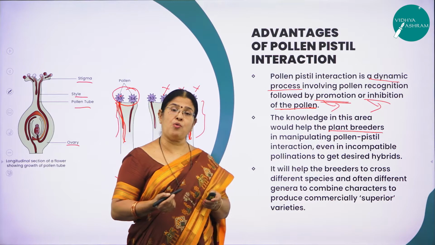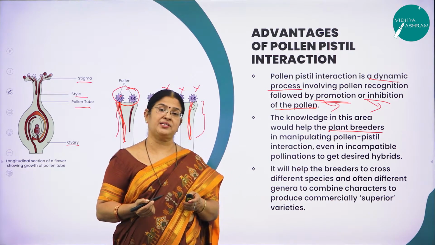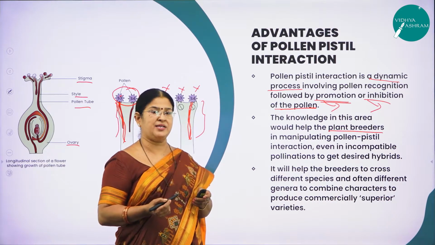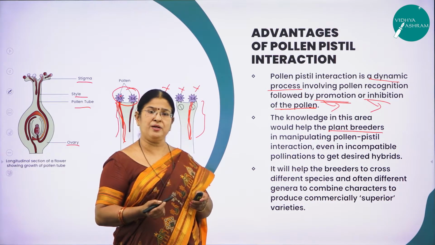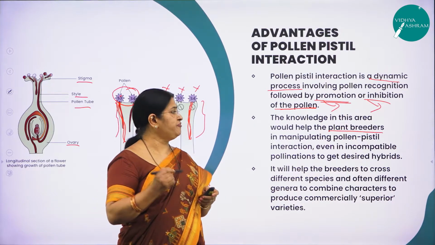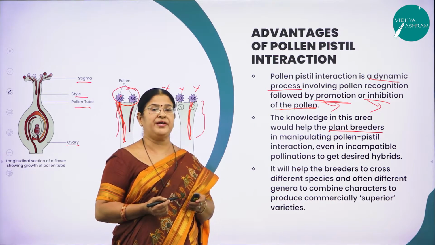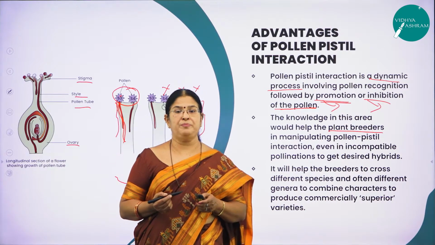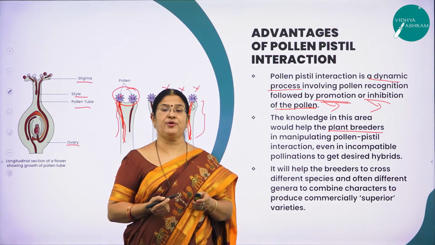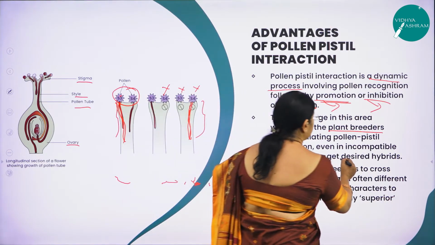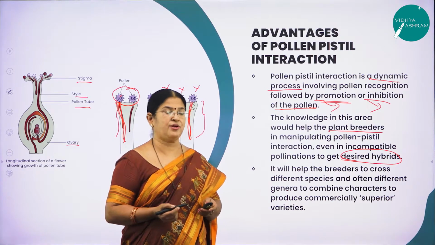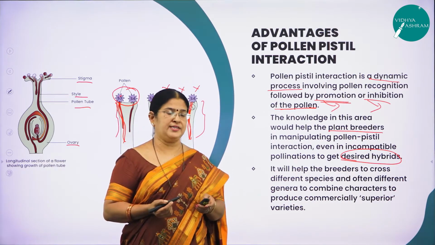So you can also avoid contamination of the stigmatic surface with unwanted pollen grains. This is a very, very important mechanism which is done in the plant breeding programs, right? So understanding of pollen pistil interaction definitely is going to help the plant breeders in manipulating the pollen pistil interaction. Even in incompatible pollinations also you can get a desired hybrid. So what do you mean by desired hybrid? You can produce a plant of your own desire, or you can produce a flower of your own desire.